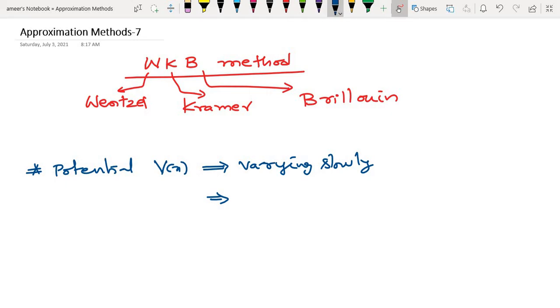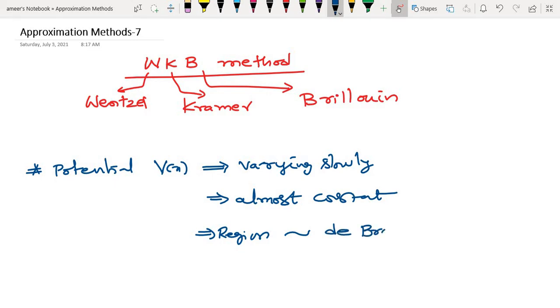So the potential is almost constant over a certain region, in the order of the de Broglie wavelength. Or you can say d lambda by dx is much less than 1, almost tends to 0.